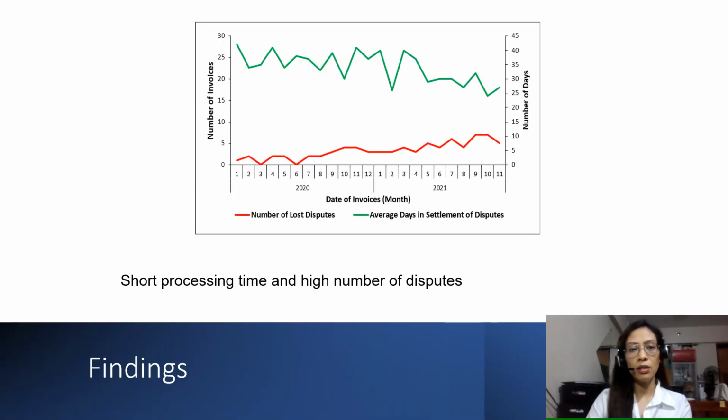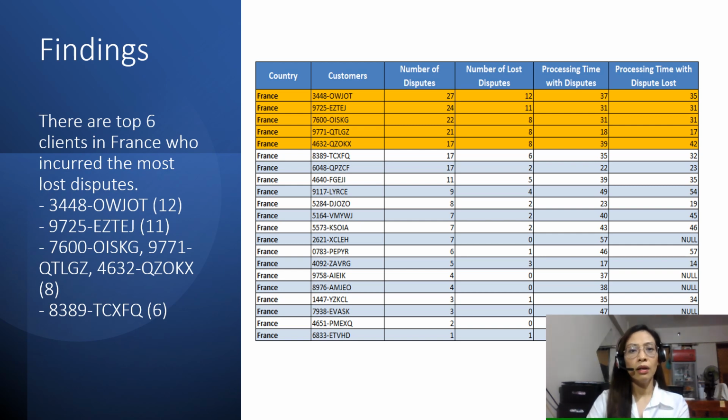Further data processing leads to another red flag. It was established that the processing time of settlement of dispute, the green line, is inversely proportional to the number of disputes lost, the red line. This trend was critical and was investigated further by looking into the transaction records of the French clients. Based on the table, there are top 6 clients in France who incurred the most loss disputes. These clients have 6 to 12 loss disputes.